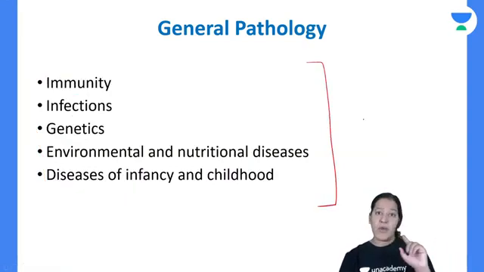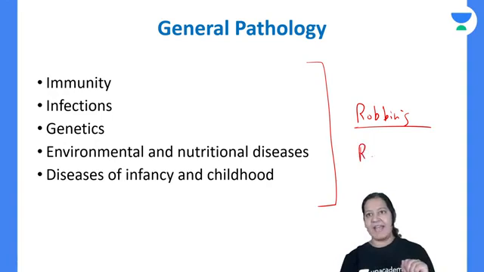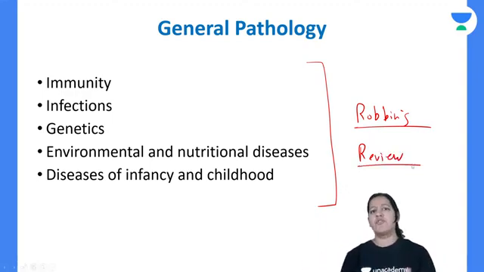These are the 5 chapters. It's your wish. If you have time, you can read them from Robbins. There is no harm in reading, but if you don't have time and your exams are just about to come, then don't go with Robbins for the remaining chapters. You can take any other small review book. There are many review books available in the market, you already know. Whatever your seniors are suggesting, you can go with that review book. Hirschman is a good review book, I guess.